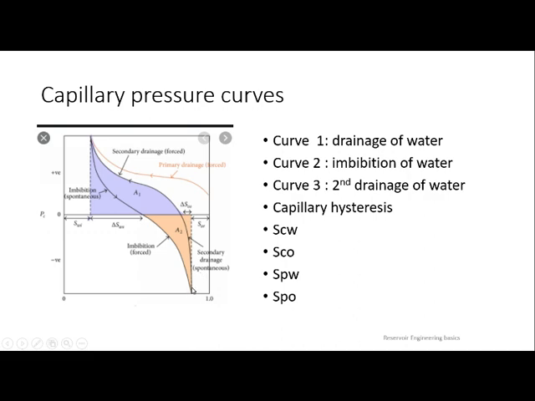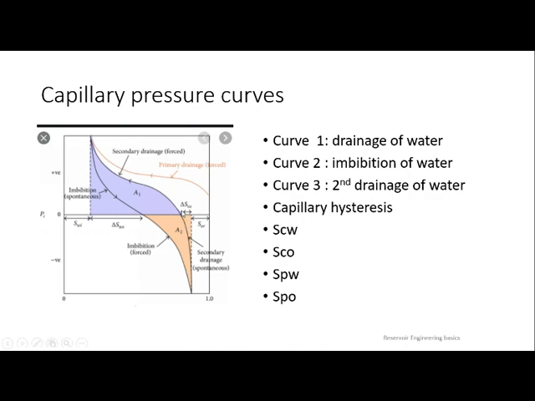Again the process will be reversed, where oil was minimum and water was maximum. Right now, like your curve 1, the process will be repeated from the bottom, where oil will start to imbibe, it will come back once again so that it will drain water again. When the process is reversed, again the pressure will be reduced. Until you reach this particular point, oil will push water to some extent by itself. But after this point, it requires additional pressure. How will additional pressure be applied? By injecting again some amount of oil.